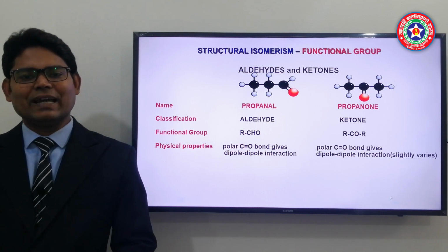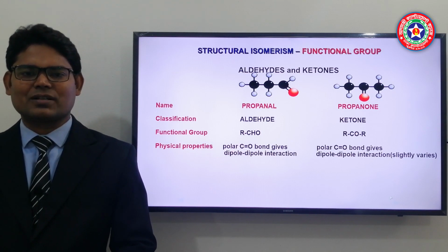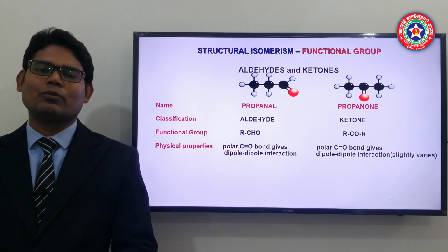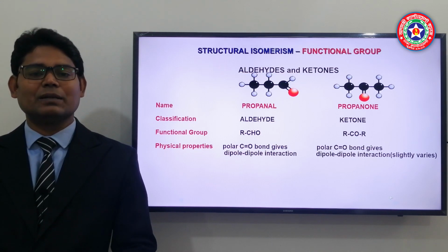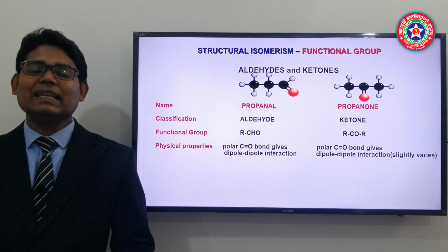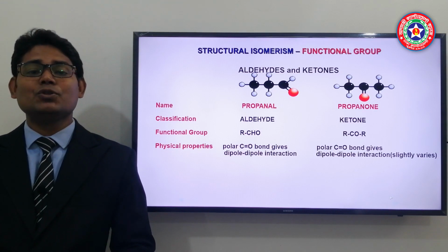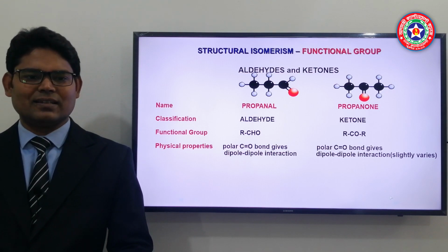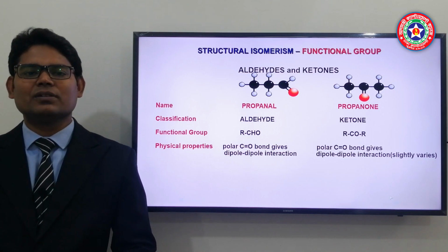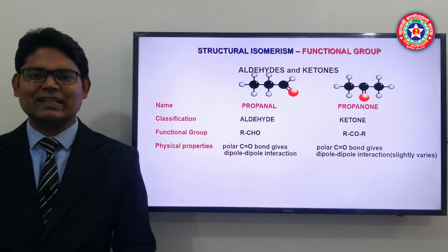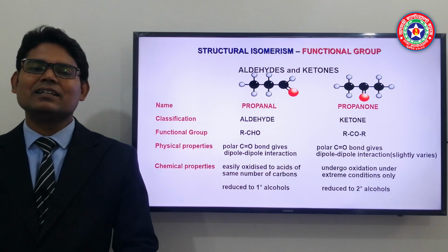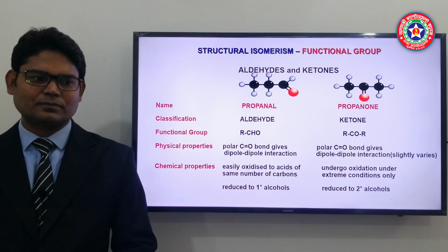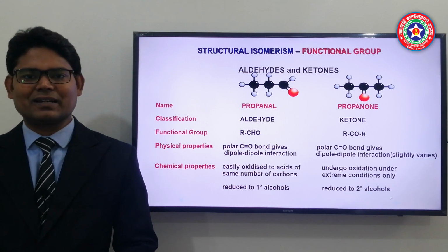In case of both aldehyde and ketone, the main functional group is that C=O, which is polar due to dipole-dipole interaction. But in case of ketone, it contains two alkyl groups, and due to that its polarity decreases a little. That is why its dipole interaction is a little lower than aldehydes, and due to that its physical properties vary, as well as solubility.